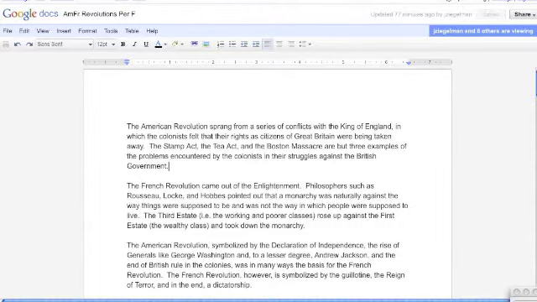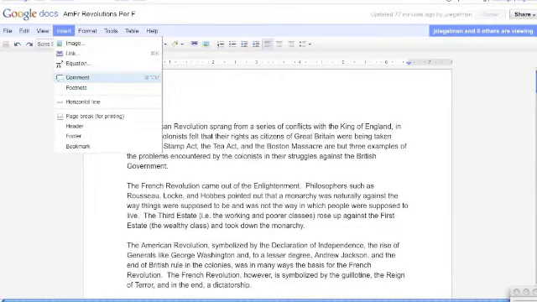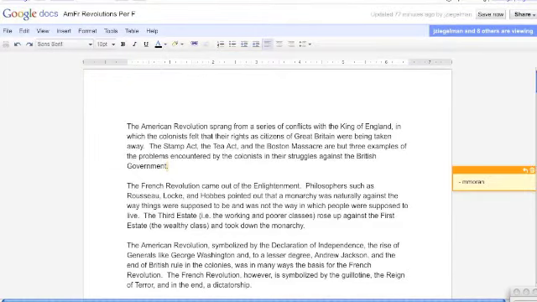So I go and I highlight, or I just put my cursor at the end of that piece there. I go to Insert, and I go to Comment. Insert Comment, and up on the right-hand side of the document comes up a comment bar. And now what I can write here is, for example, something about Tea Act, Stamp Act, human rights. I can make a note to myself, and there's an annotation there.